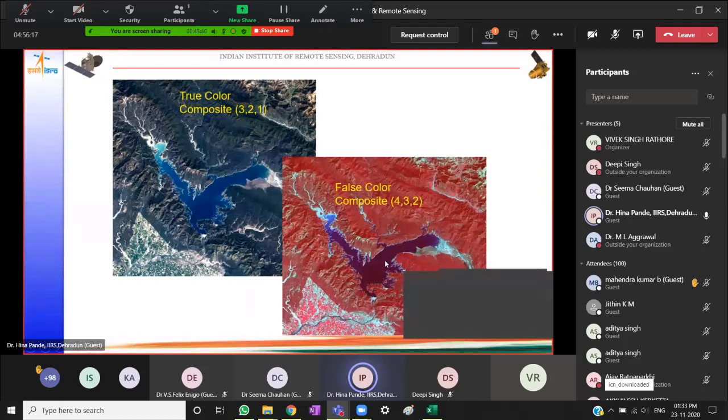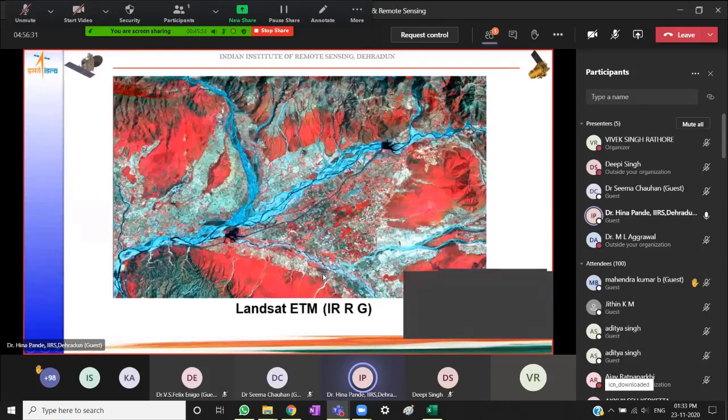Water, this is dry sand, cyan color, and the built up regions are also in the cyan tone only. This is the water channel, all vegetation features. Similarly here. So built up area and sand are both in the same tone of light blue or cyan, because